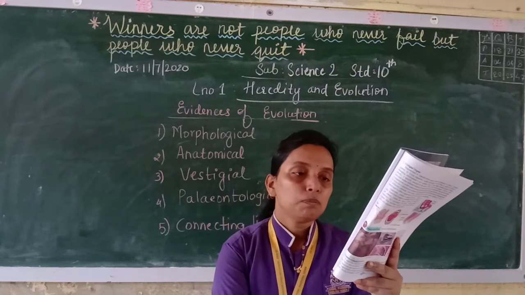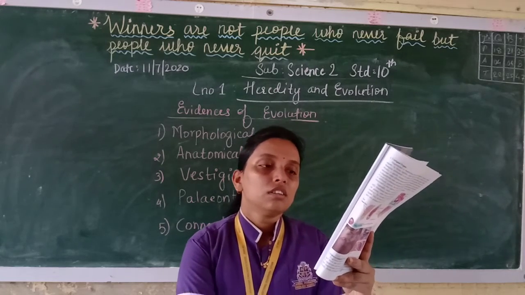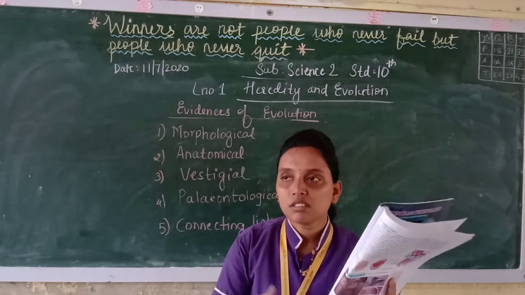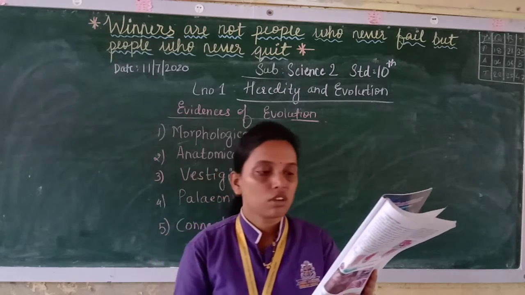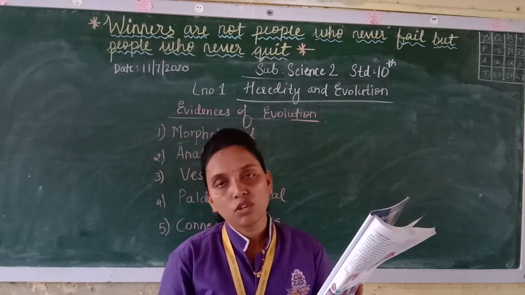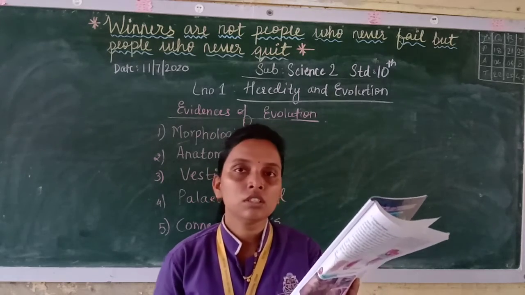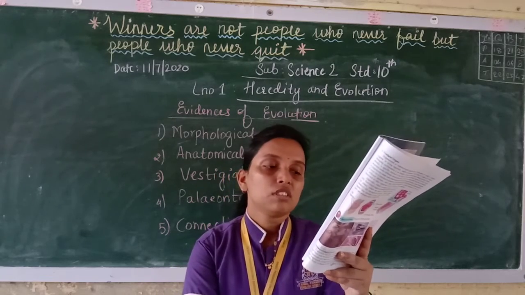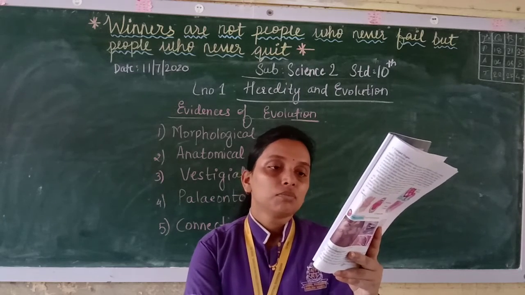Now if you see, similarly, there doesn't seem to be any superficial similarity. Superficial means just by looking at the surface. Just by observing, you will find there is no similarity between these things mentioned here: the flippers, the foreleg, the patagium of the bat and the human hand.